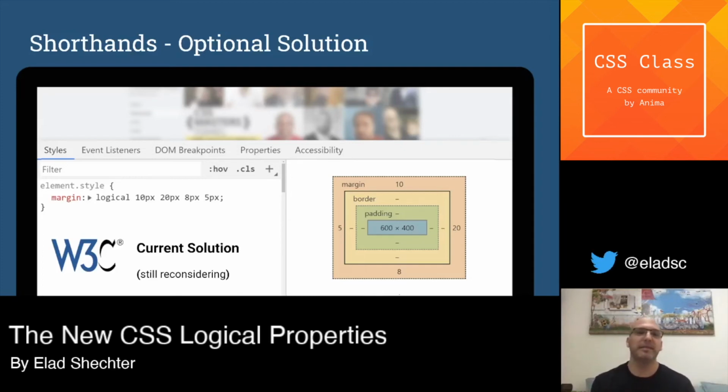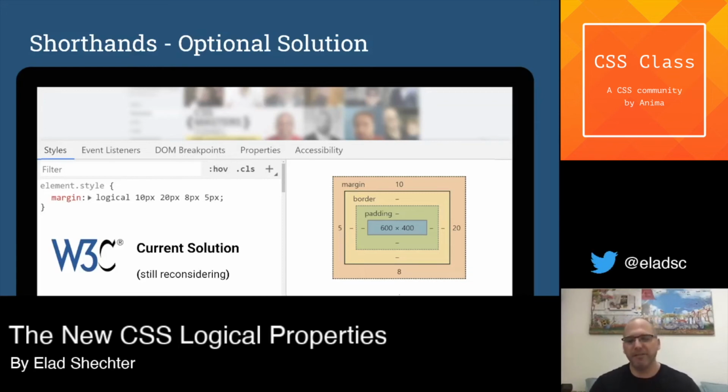You will put it at the beginning of the value and then you write all the four other values, and this way the browser will understand that this shorthand is in logical thinking, meaning the first value is the margin block start, the second value is margin inline end, the third value is margin block end, and the fourth value is margin inline start.